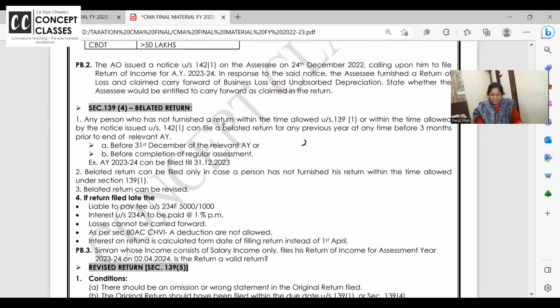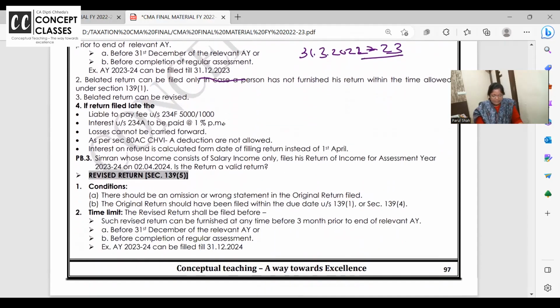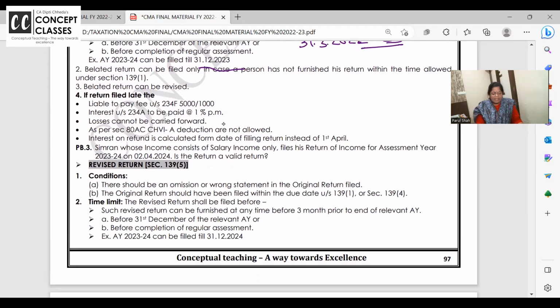Belated return for 31st March 23, that is financial year 22-23: you can file till December 23. If you file a late return, you have to pay late fees. You have to pay 234A interest. Losses cannot be carried forward and you cannot avail Chapter VI-A deductions.